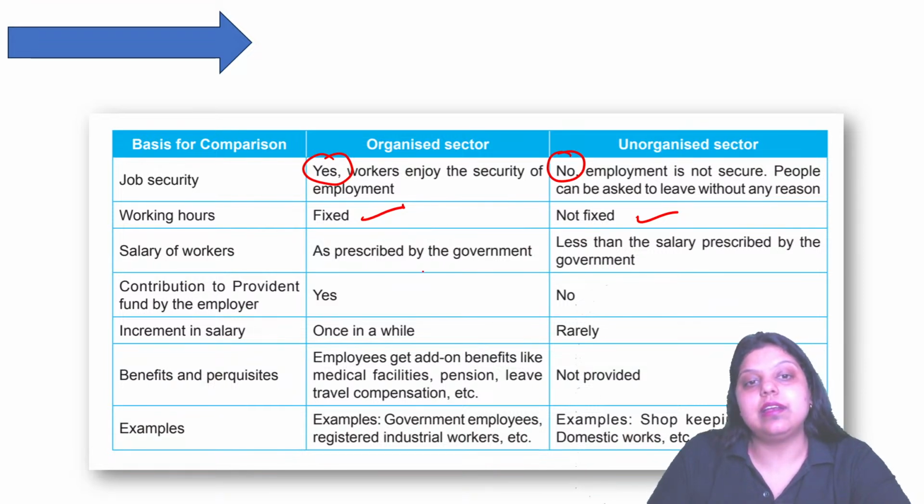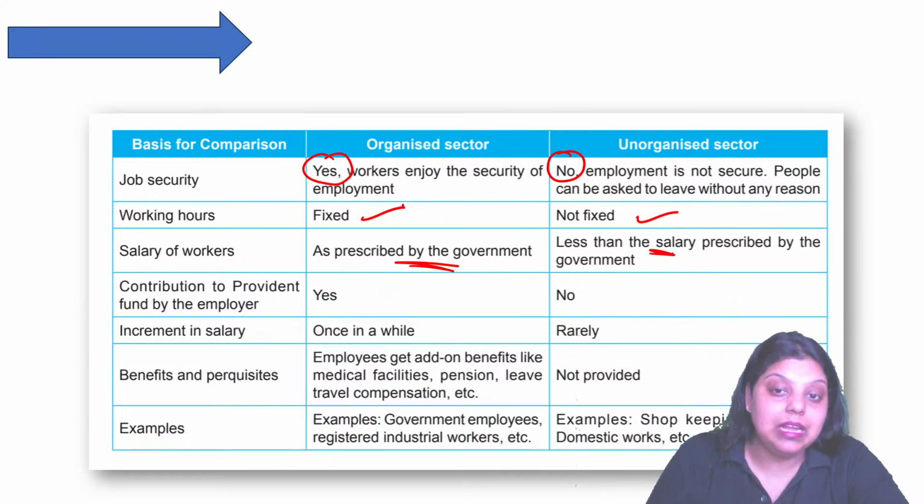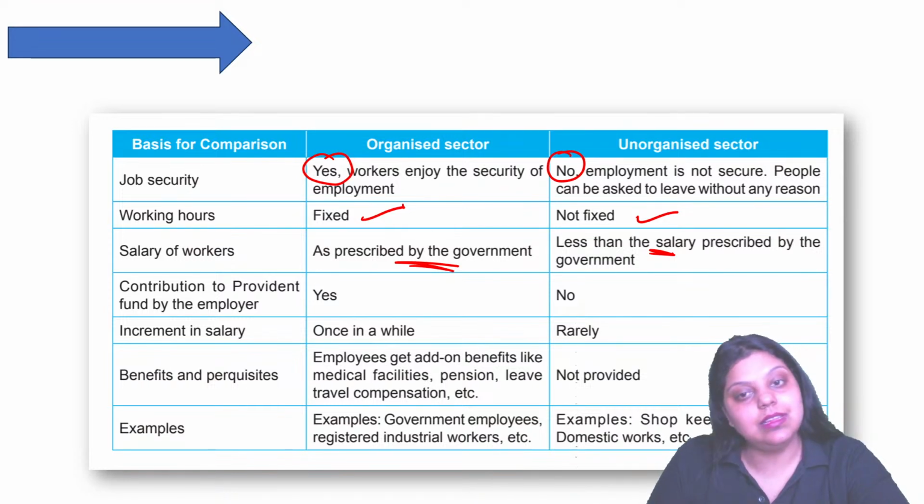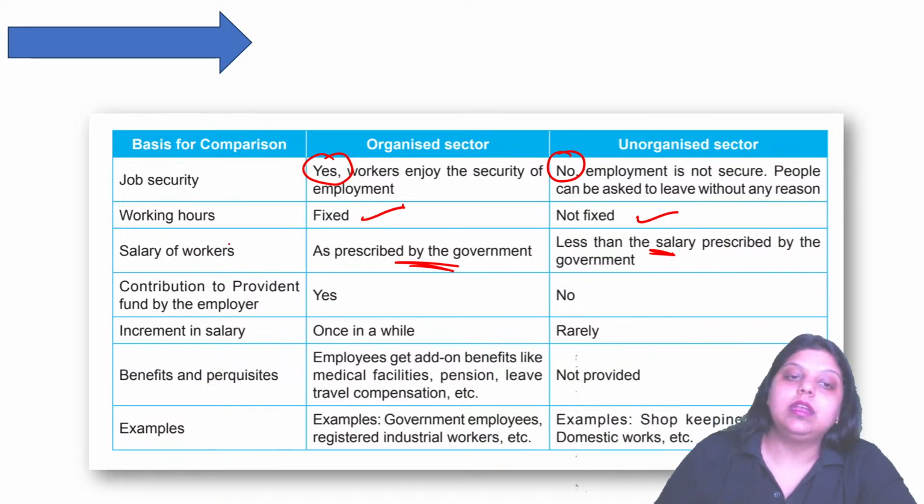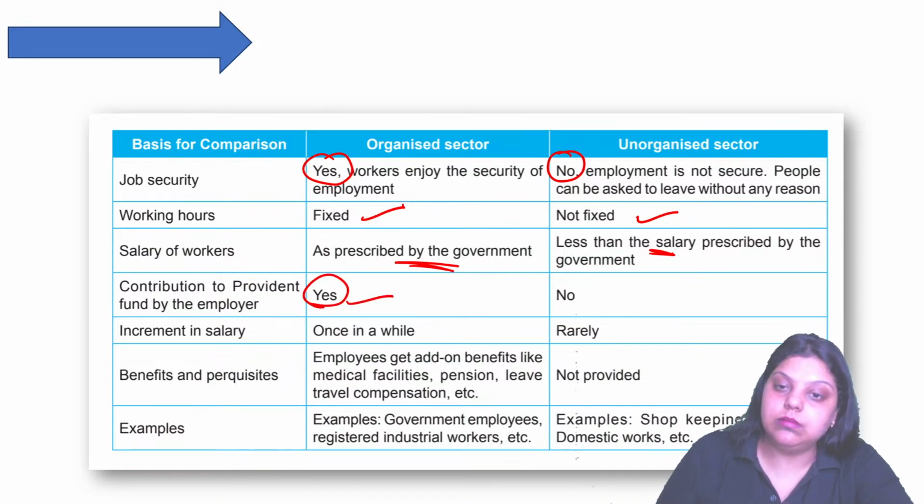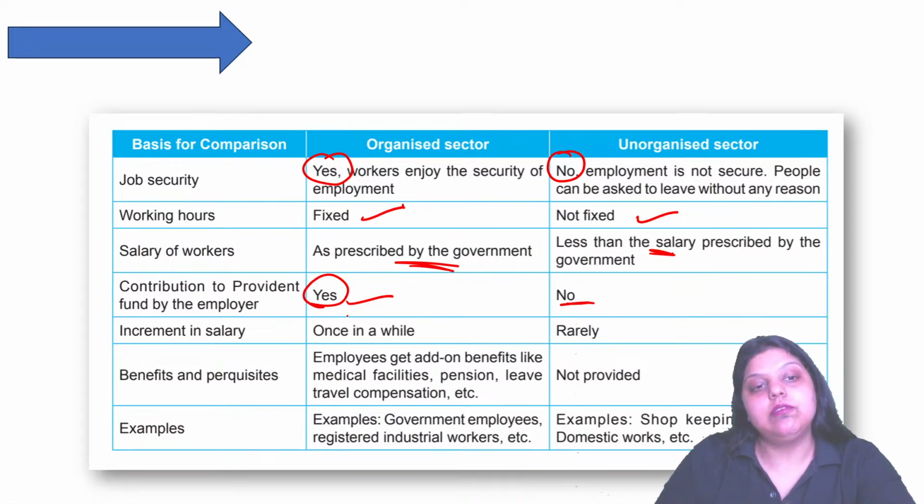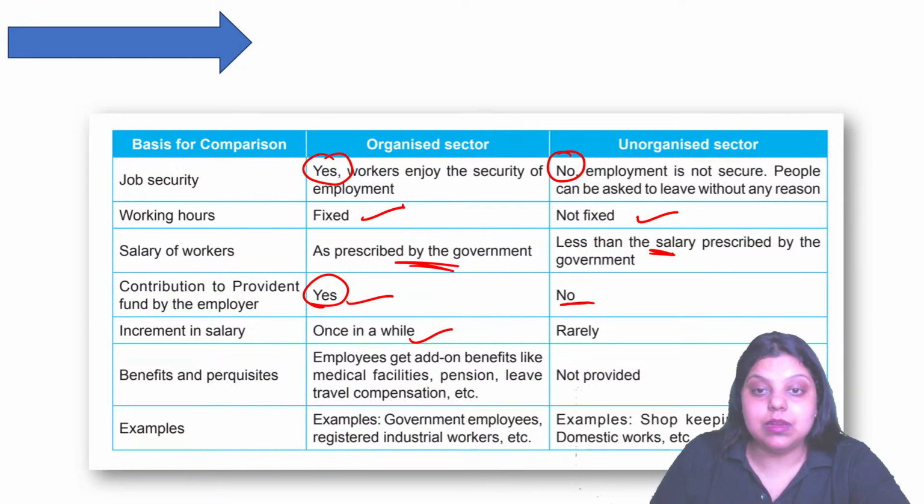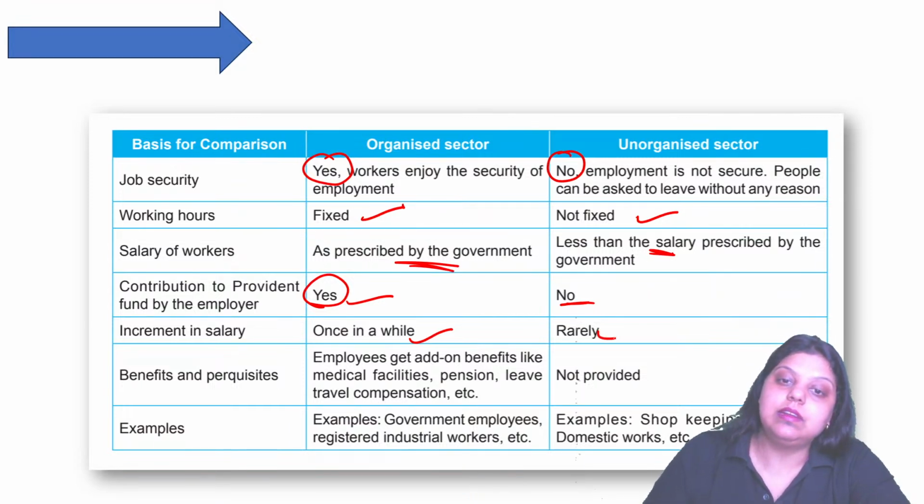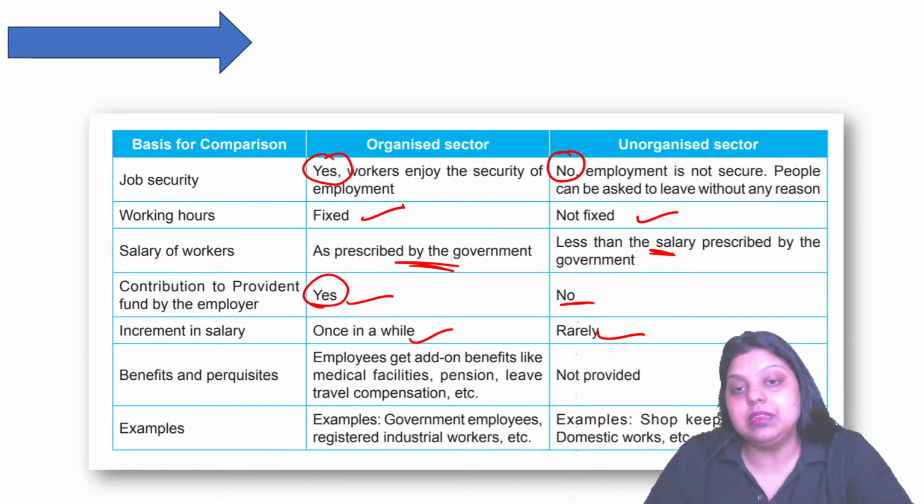The salary of workers is prescribed by the government in the organized sector. In the unorganized sector, they get lesser than whatever is prescribed by the government for the organized sector. Contribution to the provident fund is made by the employer in the organized sector, while here no provident fund is paid. Once in a year a minimum increment has to be given by the company, but here it rarely happens; it depends on the owners. Whenever they want they will provide an increment, otherwise no.